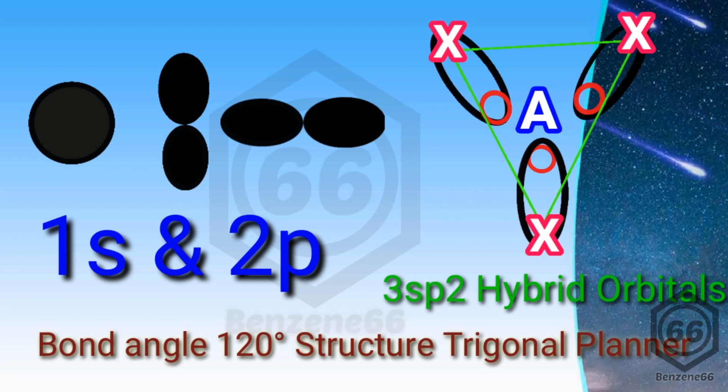One more thing to be noticed: when these s and p orbitals intermix, the newly formed hybrid orbitals have s as well as p character. The percentage of s and p character depends upon their numbers. In sp2, a total of 3 orbitals are involved in hybridization. So 100 divided by 3, that is approximately 33. 33% of s character will be there and 66% will be p character. So the percentage of s and p character can be calculated by knowing their numbers.